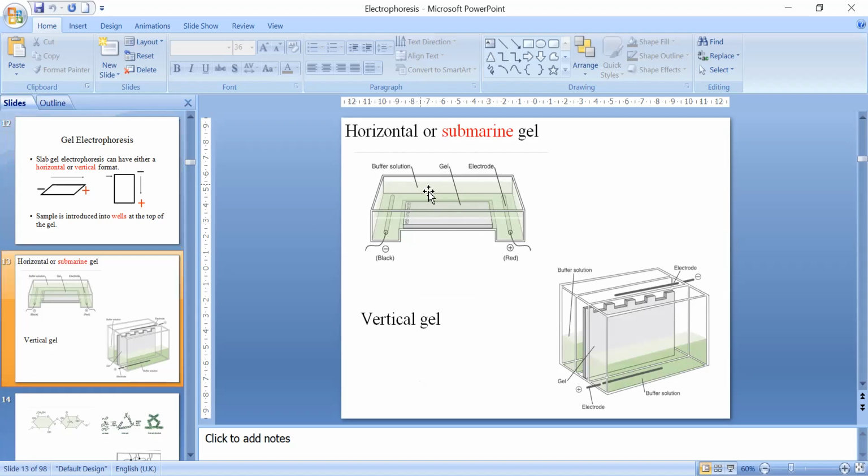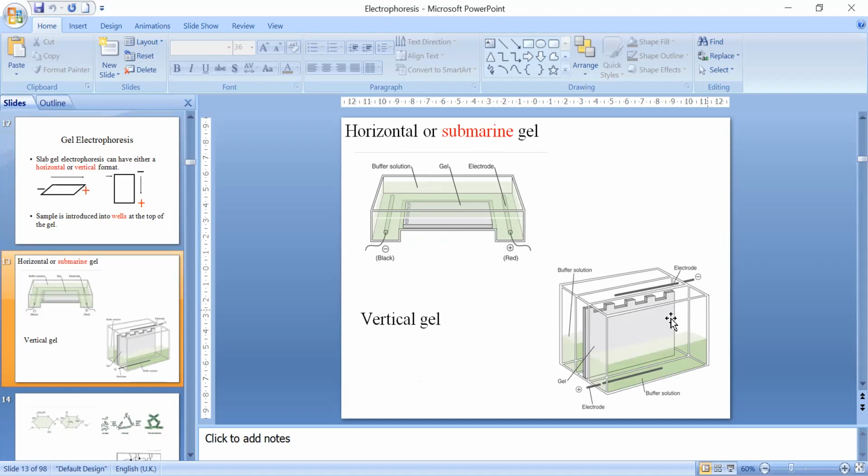And these are the instrumental designs. This is horizontal gel electrophoresis. We call it a submarine also. Why submarine? Because you can see that the gel is submerged in the buffer solution. So sometimes we call it submarine, submerged, or horizontal. And largely we call it agarose also. Why do we call it agarose? Because mostly in horizontal gel electrophoresis, the polymerizing material is agarose. So we call it agarose gel electrophoresis.